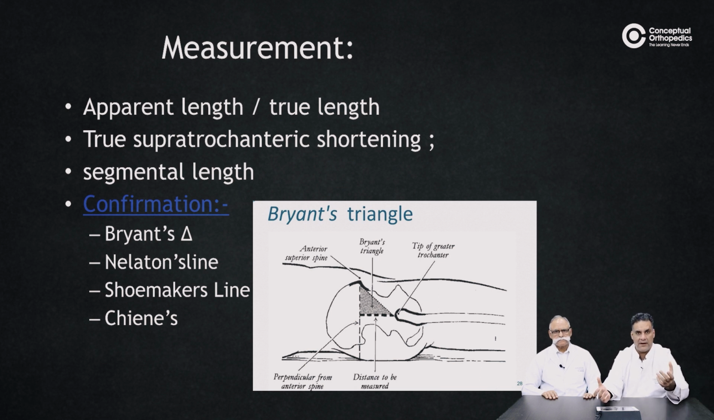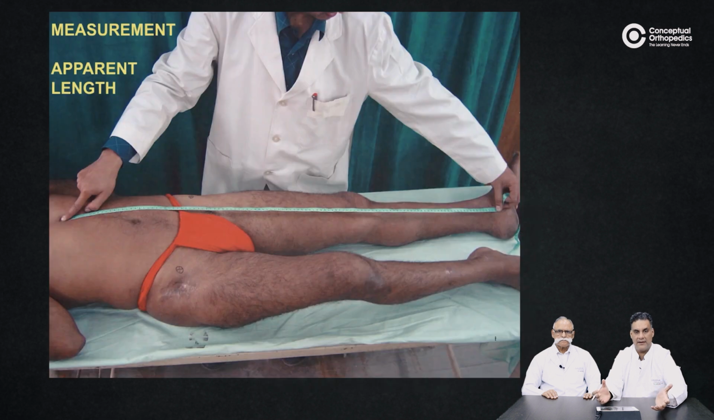And why are we drawing this Bryant triangle? Because the last palpable bony landmark that you have over the upper end of femur is the trochanter tip. You can't palpate the head and neck. And that is why you need to use the other landmarks to assess this area. Do the Schumacher's line, do the Chiene's line. Then you have the Morris bitrochanteric area.